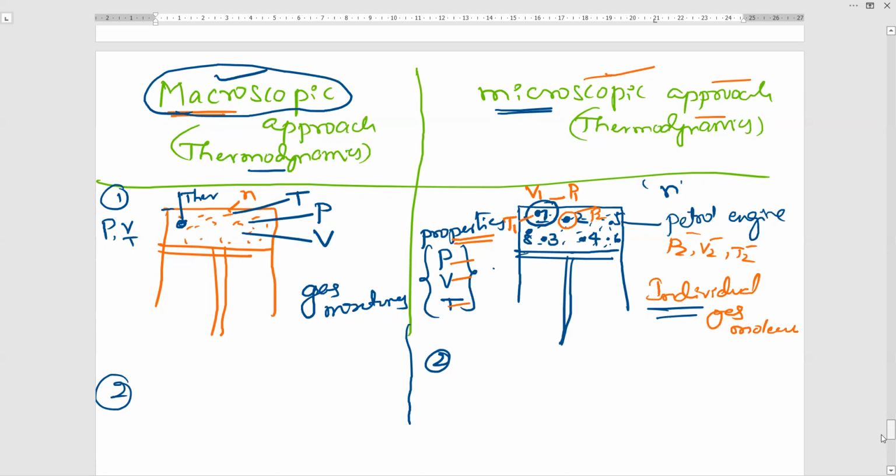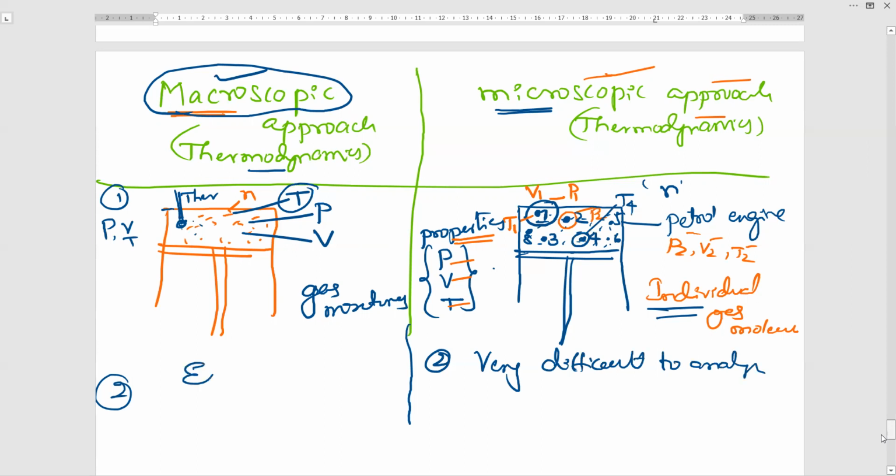For example, you have taken one thermometer and inserted it in the gas mixture and you can measure the temperature. But here, if I ask you to measure the molecule 4 temperature, what do we need to do? We have to take the thermometer and find out exactly where molecule 4 is, and find the temperature of that 4th molecule. It is very difficult. So microscopic is very difficult to analyze.